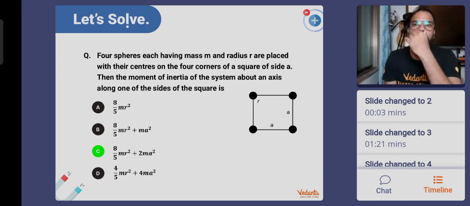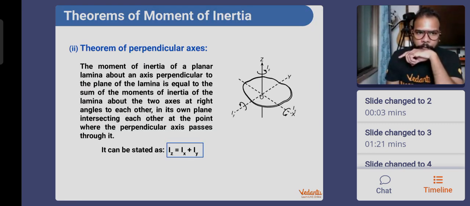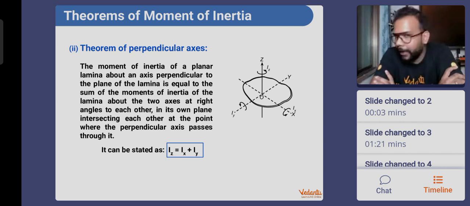Good enough. So this was the theorem of parallel axis. Now we'll learn one more theorem, which is called the theorem of perpendicular axis. This one is valid for any object, 1D, 2D, or 3D.